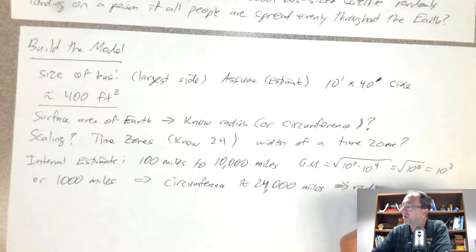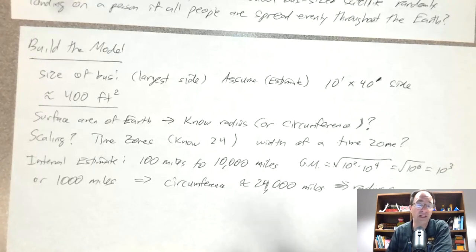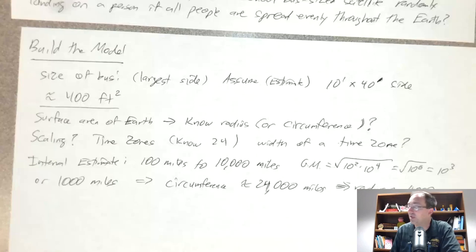But what I really want to know is the radius of the Earth. And since the radius is just the circumference divided by 2 and divided by pi, and pi is about 3, that's dividing by 6. So 24,000 divided by 6 would leave 4. So 4,000 miles.